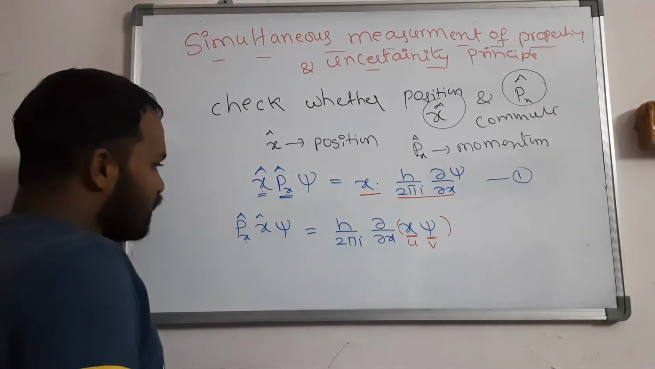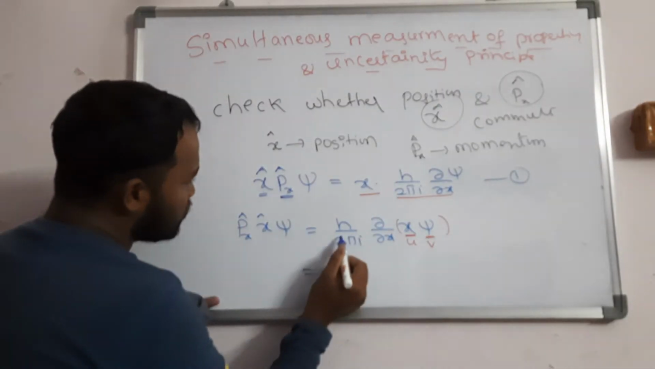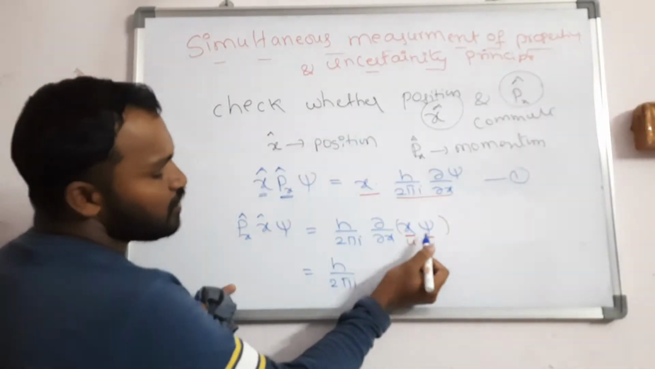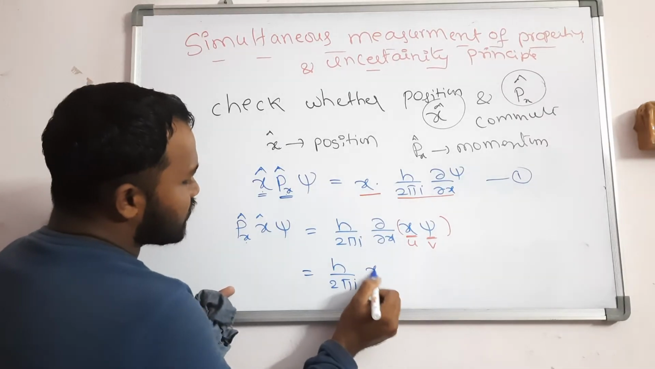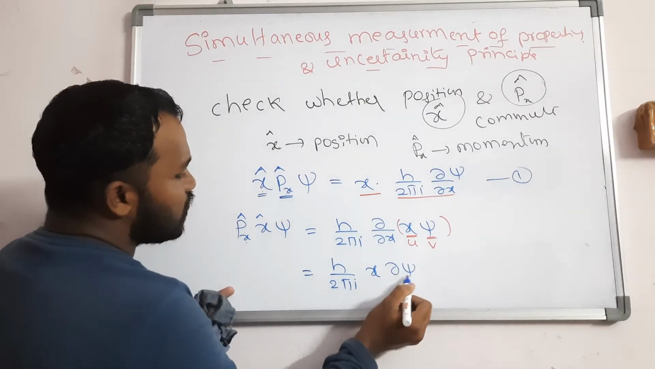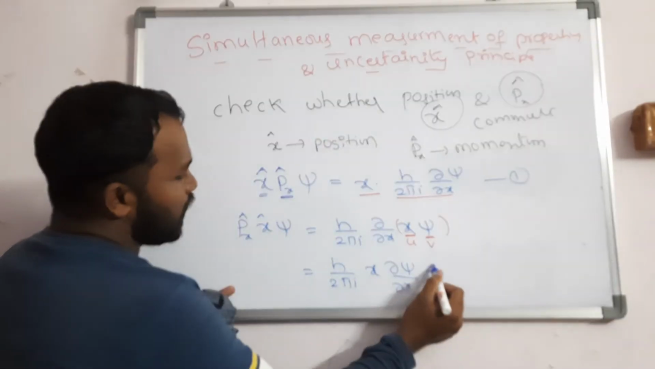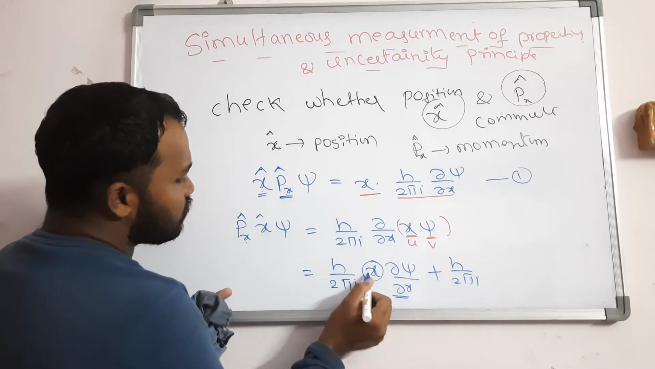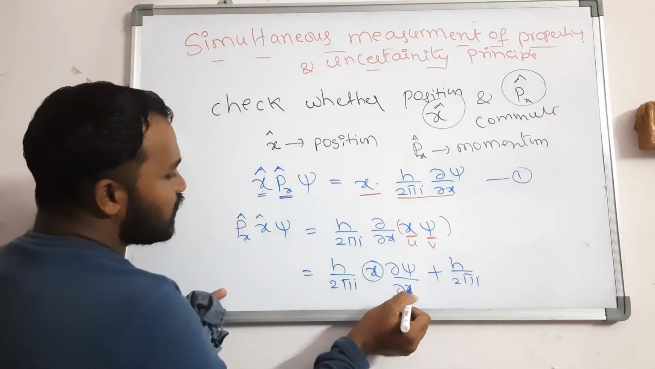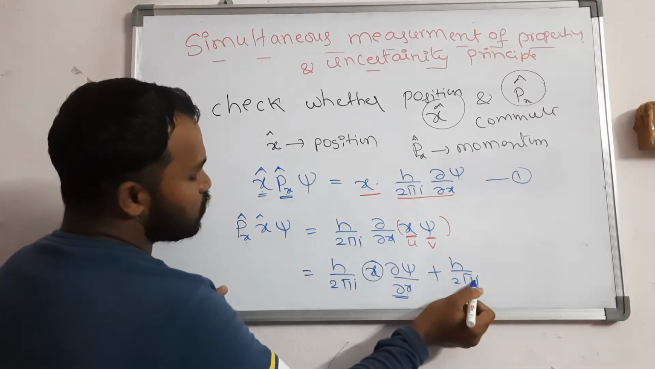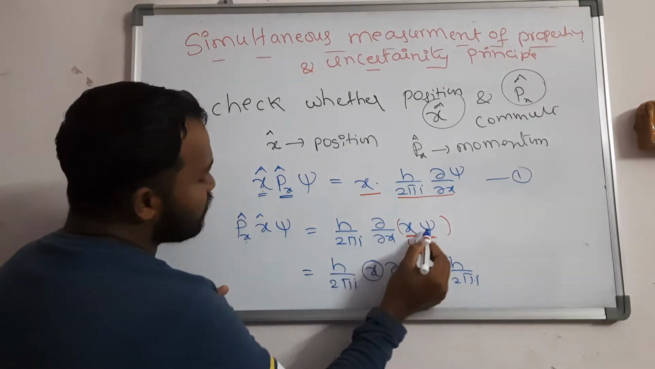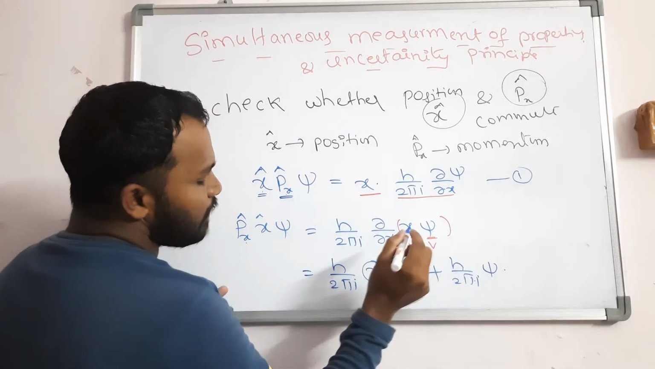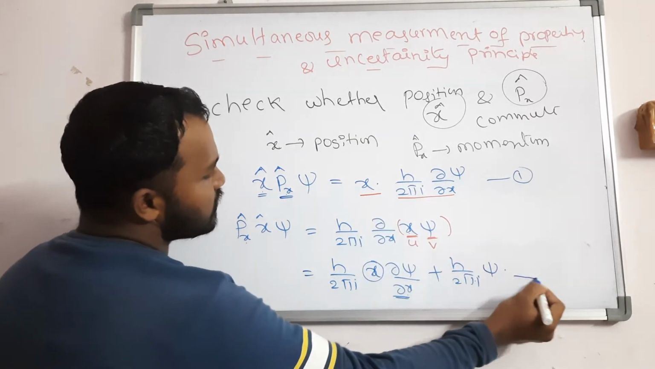So directly, h by 2 pi i into d by dx of uv: first one as it is, x as it is, and differentiate dou psi by dou x. Plus h by 2 pi i multiplied by the second one as it is, psi as it is, d by dx of x. And d by dx of x is 1, so I am not going to write it. This is equation number 2.